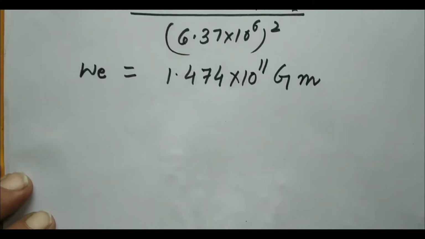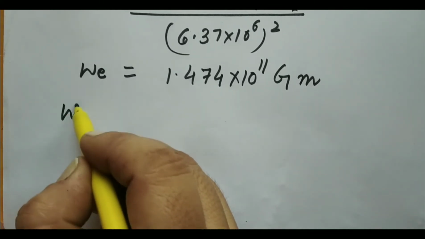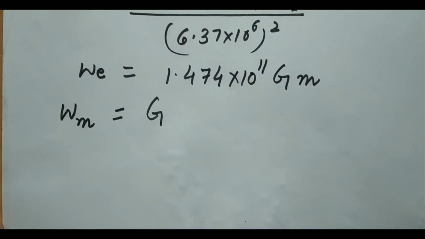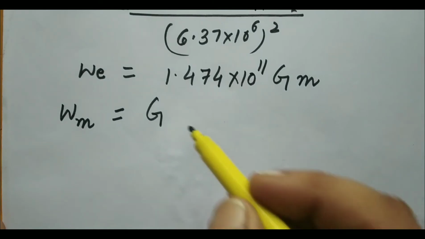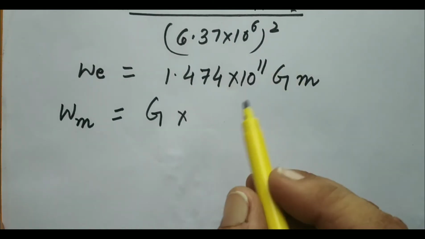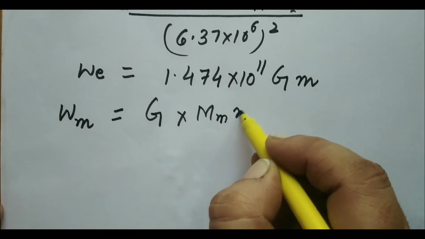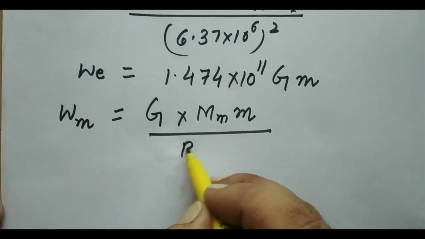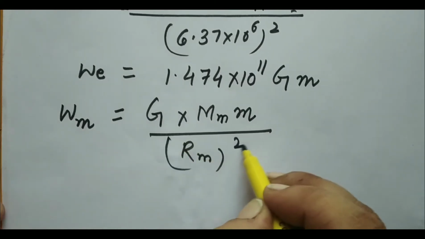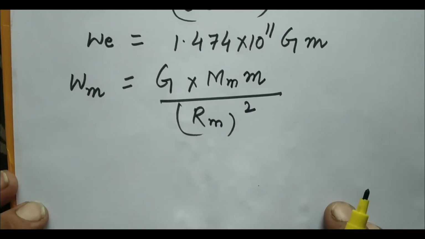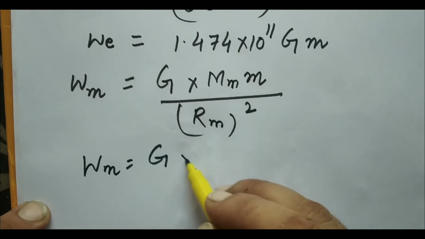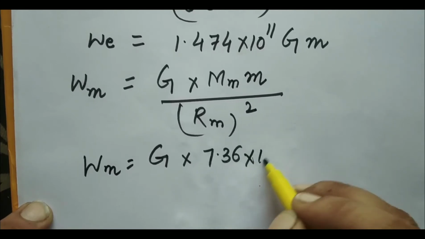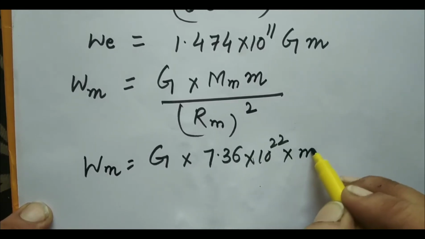Now we'll try to find the weight of the object on the moon. So by putting values in this formula, we'll write G. G देखिए constant है तो moon पर भी इसकी value same रहेगी. Mass of the moon is different, into mass of the object will also remain same there, and radius of the moon, okay, then its square. So we'll put these values G into M, mass of the moon, that is 7.36 into 10 to the power 22 into m